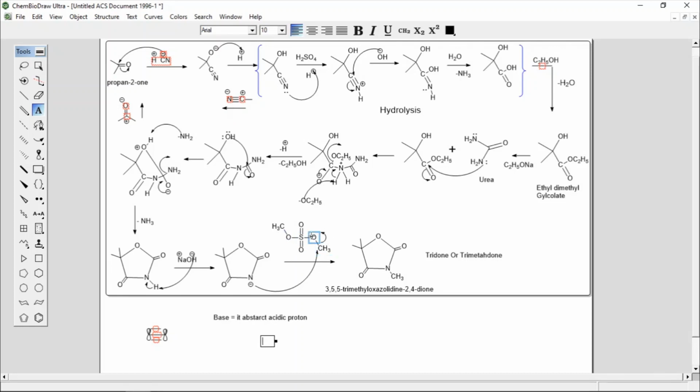This bond is a polar bond, negative charge on oxygen, positive charge on carbon. So this carbon acts as electrophile, and this N minus nucleophile will attack on this carbon, and you will get your final product, that is 3,3,5,5 trimethyl oxazolidine 2,4 dione, or tridone, or trimethadone.